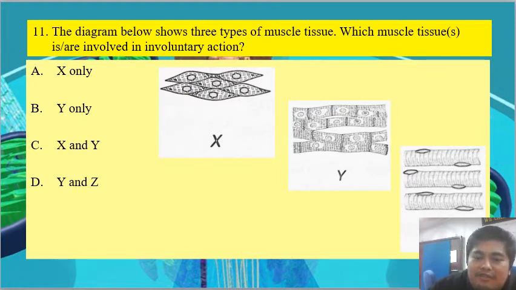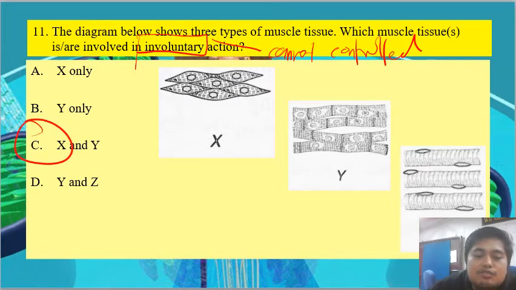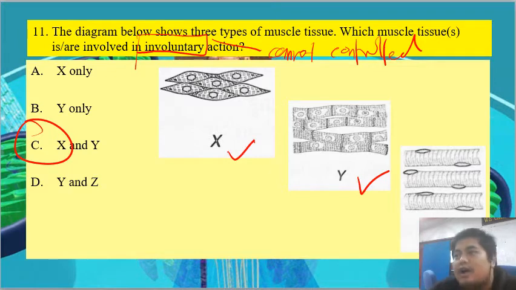The diagram below shows 3 types of muscle tissue. Which muscle tissue is or are involved in the involuntary action? What is meant by involuntary action? It means that we cannot control it. So the answer is C, smooth muscle tissue and cardiac muscle tissue, as we cannot control our heartbeat. And smooth muscle tissue is involved in our reflex action when our neuron acts. For example, when we touch hot things, our body will react to avoid from keep getting injured.